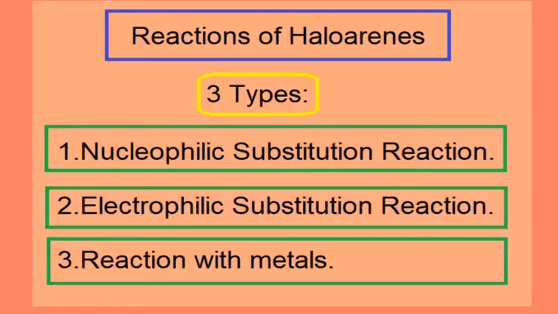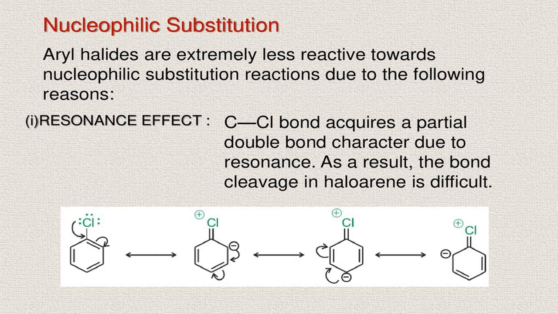First, we will understand the meaning of nucleophilic substitution reactions of haloarenes. Now, please compare nucleophilic substitution reactions of haloalkanes and haloarenes.